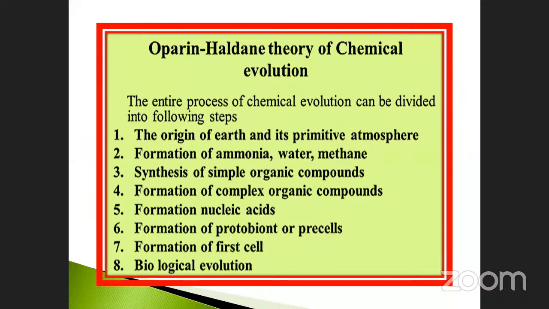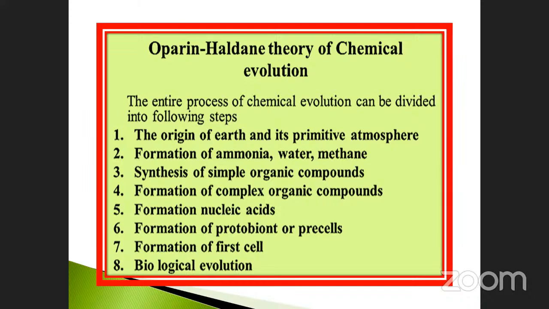This is the primitive cell. Directly it does not come. This is called a protocell, isn't it? Pre-cell is also called protocells. It is not a true cell. After that, the formation of the first cells. Then the first cell undergoes biological evolution. Biological evolution means in our body it started from single-cell organisms. That is called, what is that? Amoeba, bacteria, and so on. So many things are there.